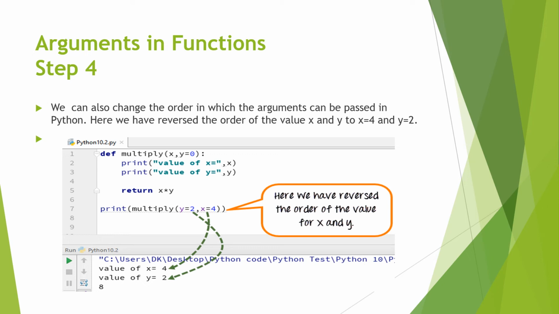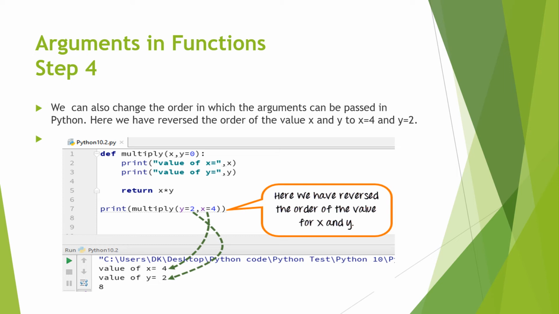Arguments in functions. Step 4. We can also change the order in which the arguments are passed in Python. Here we have reversed the order of the values of x and y, to x equal to 4 and y equal to 2.